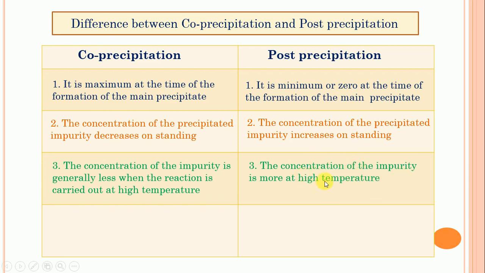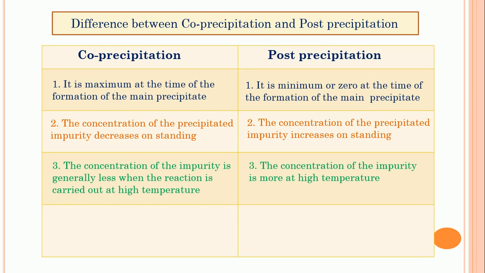So by applying high temperature during the formation of the precipitate, the concentration of impurity increases, while in co-precipitation the concentration of impurity is less when the reaction is carried out at high temperature. This is the difference between co-precipitation and post precipitation by applying temperature.